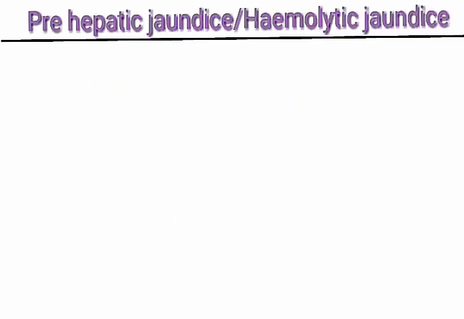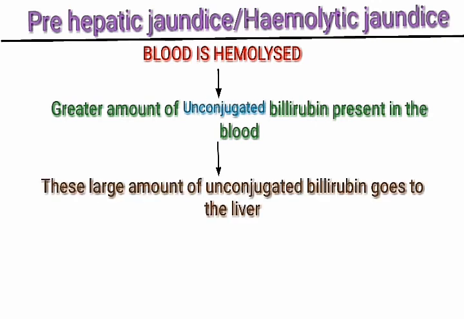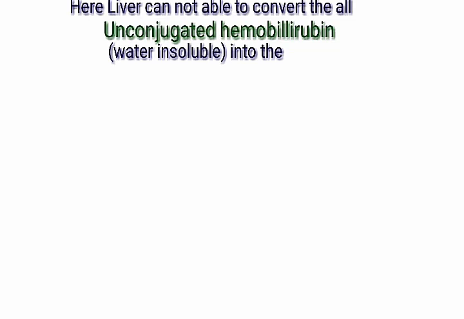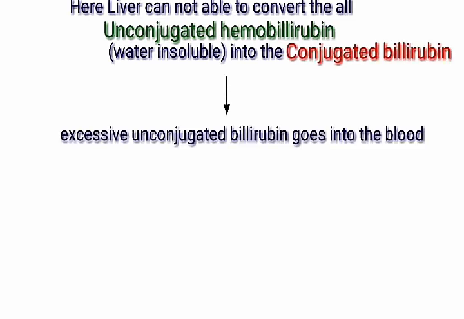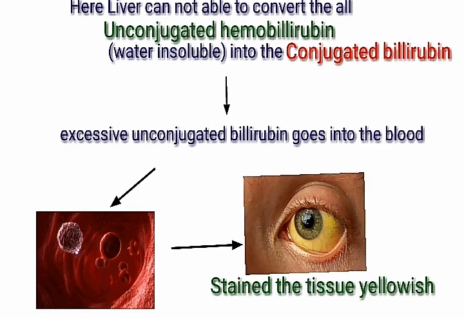Prehepatic jaundice or hemolytic jaundice. Blood is hemolyzed, so a greater amount of unconjugated bilirubin is present in the blood. Hence, this large amount of unconjugated bilirubin goes into the liver. Here, the liver is not able to convert all the unconjugated hemobilirubin into conjugated bilirubin. So, the excessive unconjugated bilirubin goes into the blood and it stains the tissue yellowish.